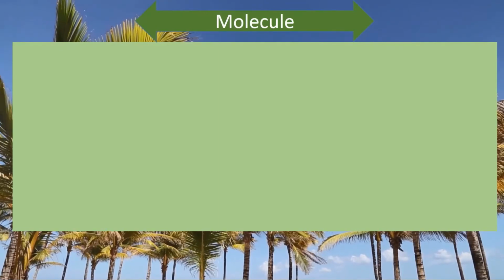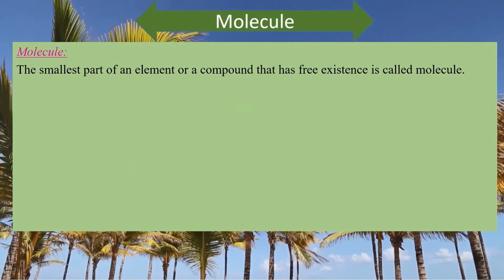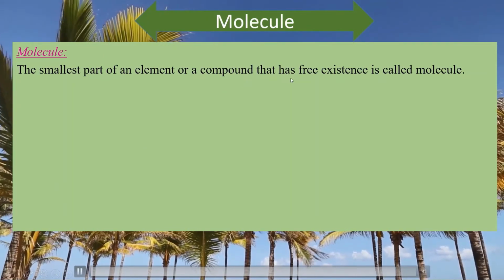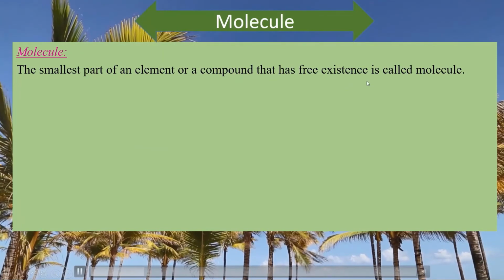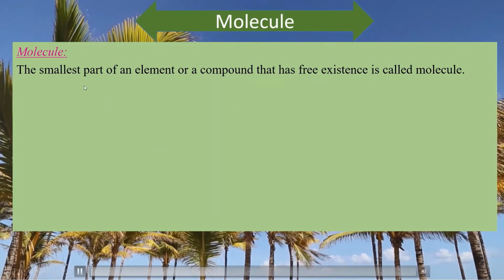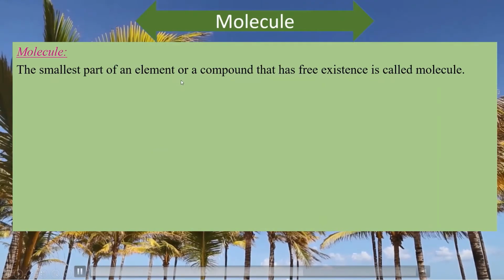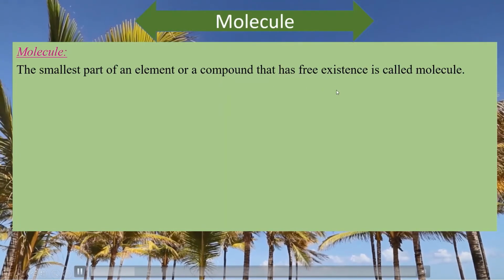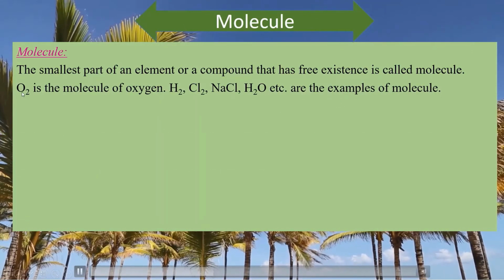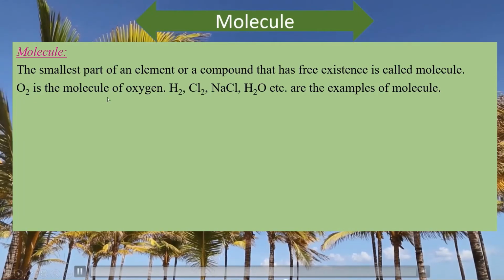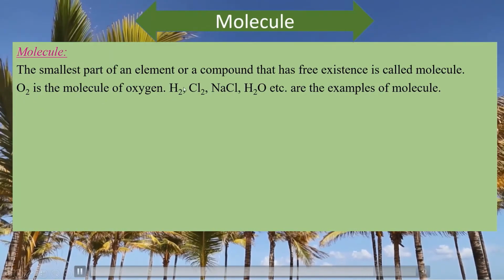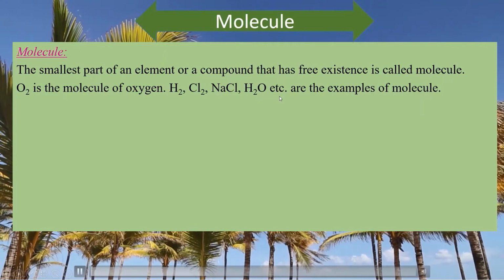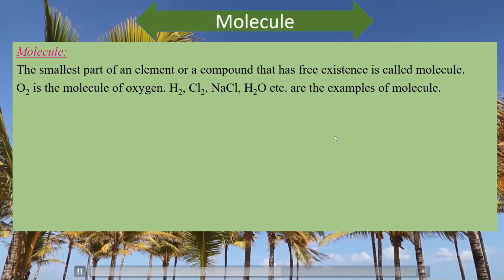Now molecule. What is molecule? The smallest part of an element or a compound that has free existence is called molecule. Molecule is the smallest part of an element or compound, but it should have free existence. Here O2, not only O. O2 is the molecule of oxygen. In this way, H2, Cl2, NaCl, H2O, etc. are the examples of molecule.